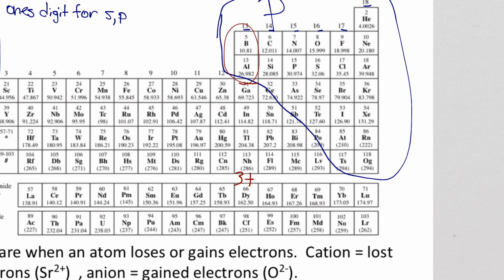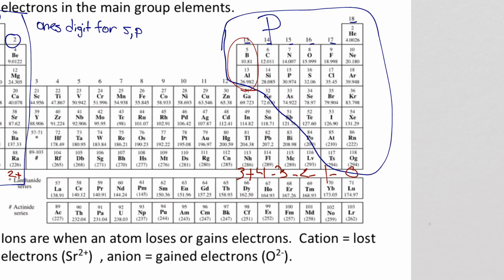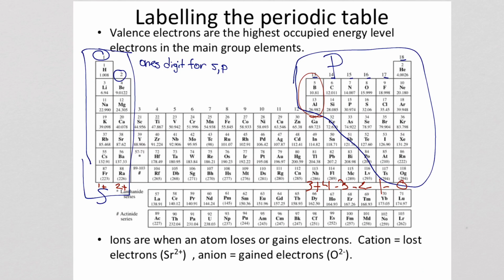Now, carbon, a non-metal, is going to gain 4 electrons, so that's 4 minus. Then we go 3 minus, 2 minus, 1 minus, and then the noble gases won't do anything with their valence electrons, they'll be at 0. So knowing these patterns will help us a multitude down the road, so you want to write all of this on your periodic table that you have for the year.